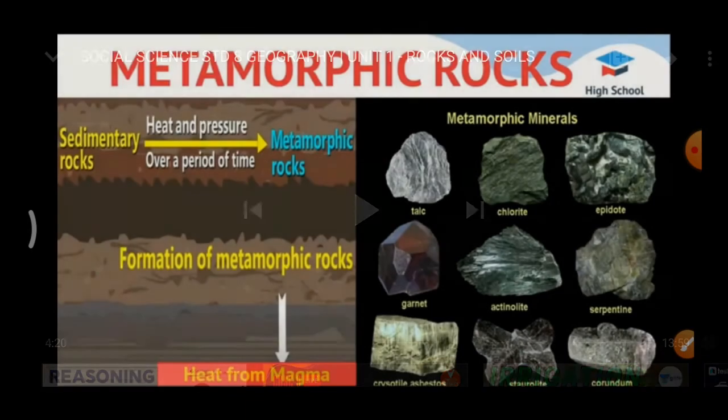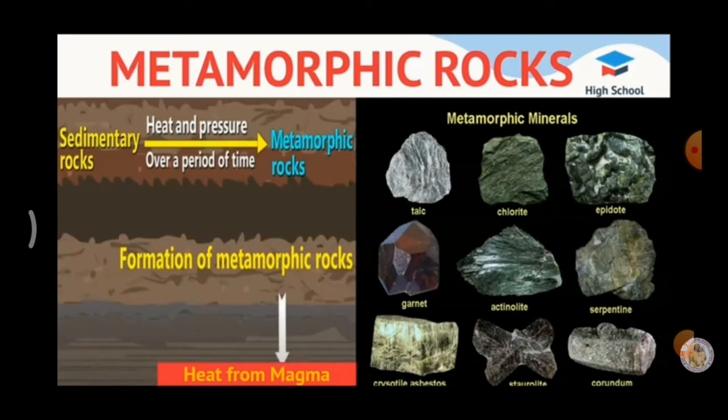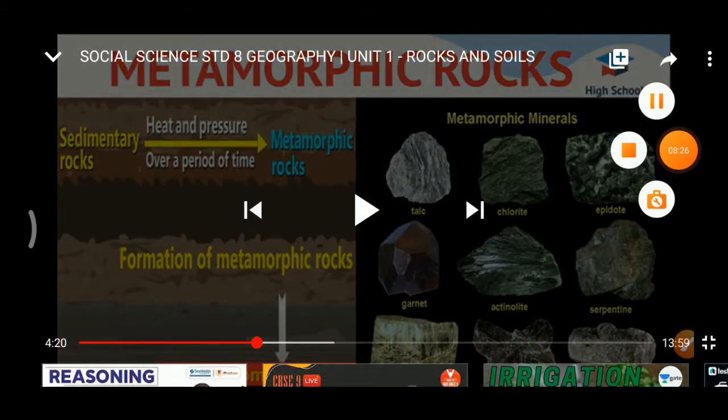Characteristics of metamorphic rocks. Metamorphic rocks are mostly crystalline in nature, shiny type rocks. Crystalline means shiny. They consist of alternate bands of light and dark minerals. So, these rocks consist of various types of light minerals and dark minerals.